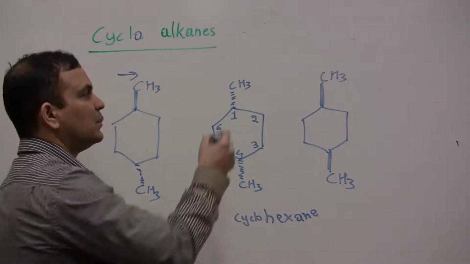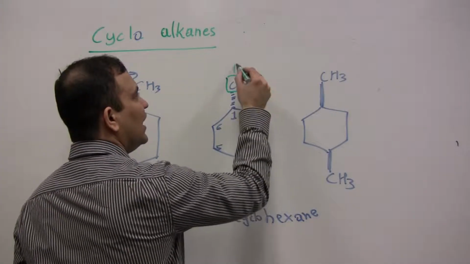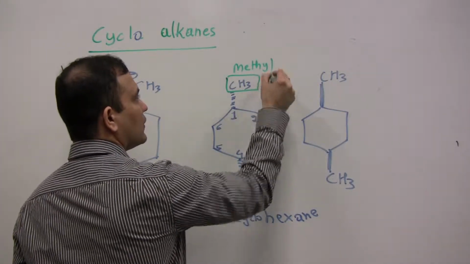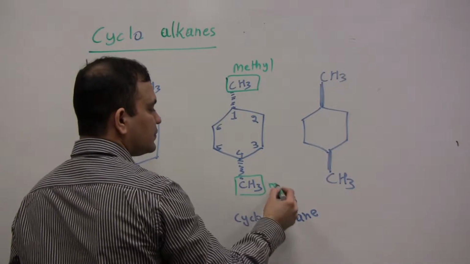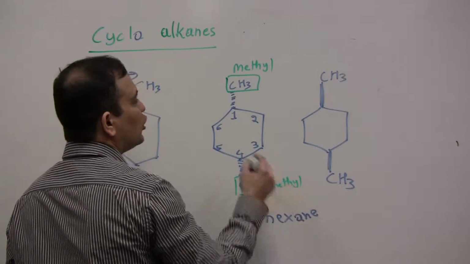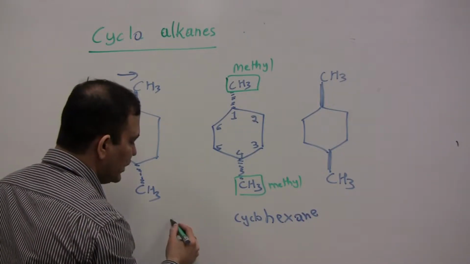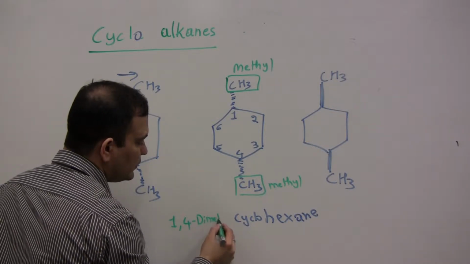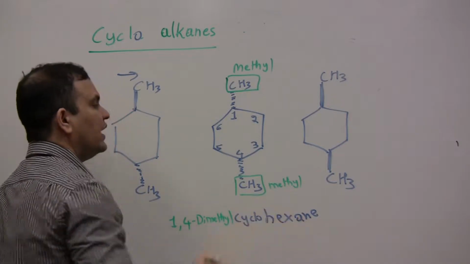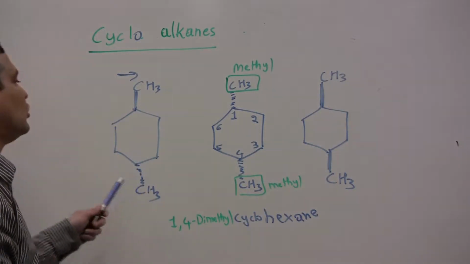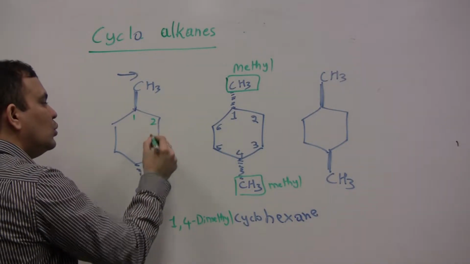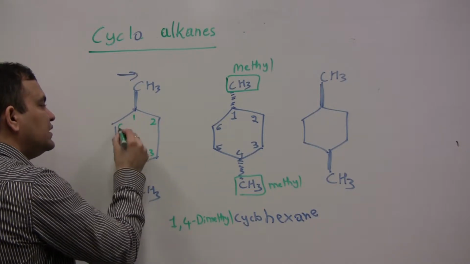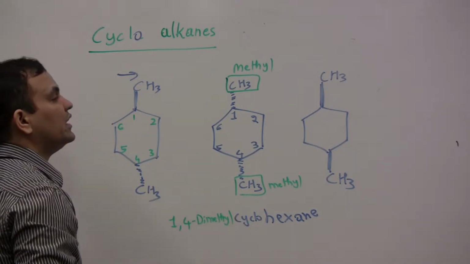Now let's see the substituent. This is methyl and this one is methyl. There are two methyl groups, at the 1 and 4th carbon atoms. So we'll write 1,4-dimethyl cyclohexane. So if you see this one also, 1, 2, 3, 4, 5, 6, 1,4-dimethyl cyclohexane.